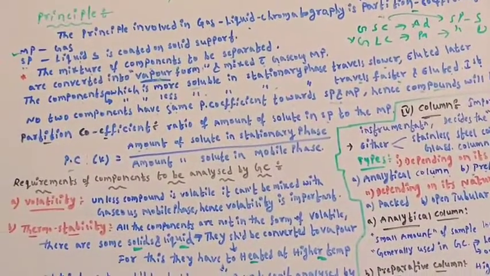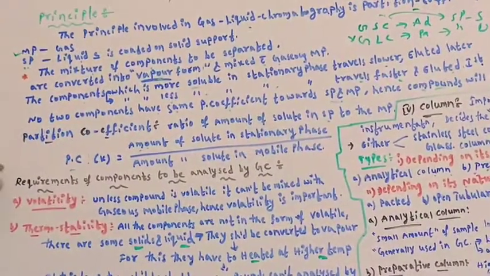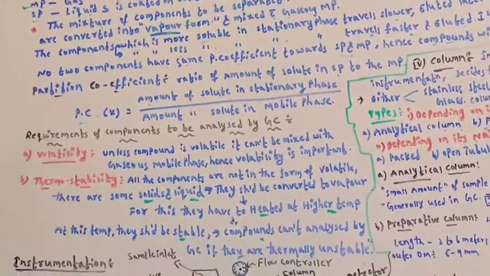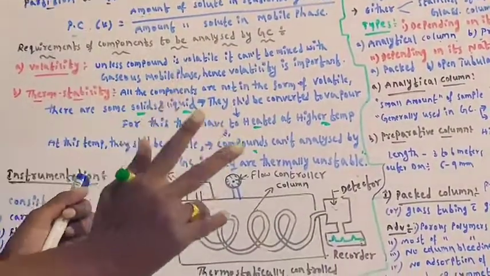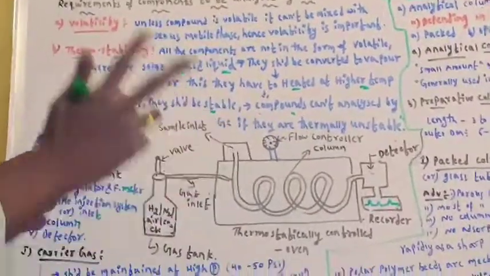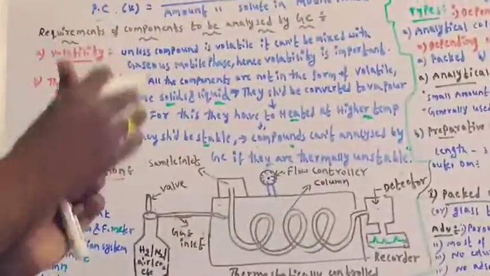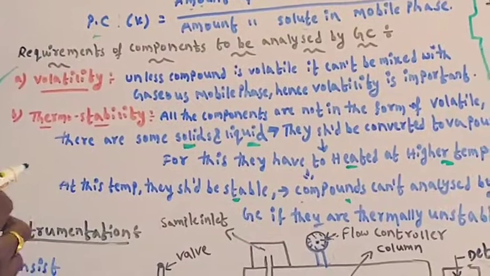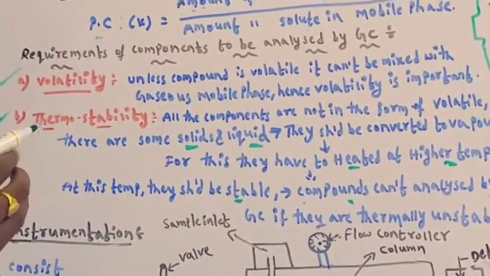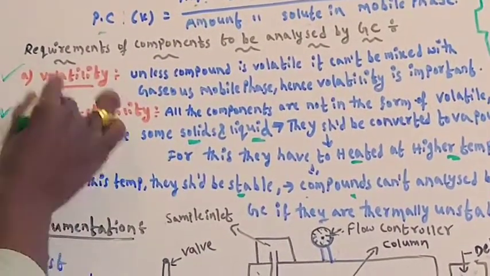These are important things. Next, the requirements of components to be analyzed by gas chromatography. The component should possess two requirements. It should possess two qualities. Then only the compounds can be analyzed by gas chromatography. What are those? First, the compound should be volatile in nature. Second, it should have thermostability. Let's see them one by one.